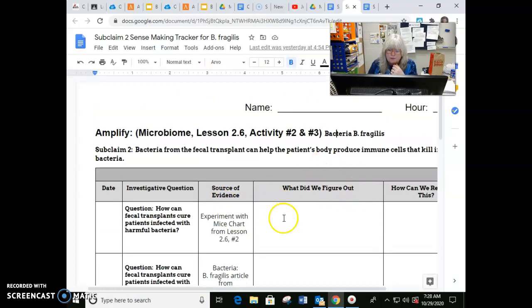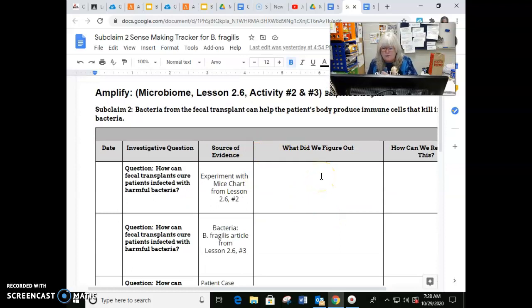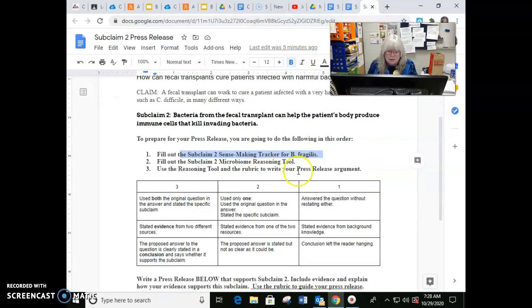You are going to put this information in: what did we figure out, and proof of where you found that information. Then you will use this sense-making tracker to go back, like I showed you on the examples we've been looking at, to your reasoning tool.